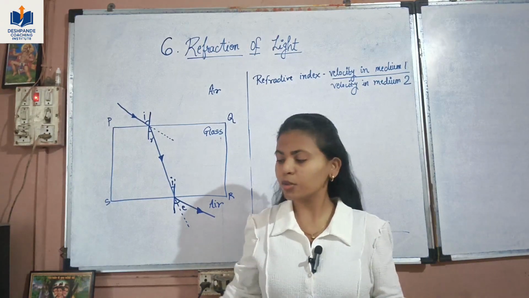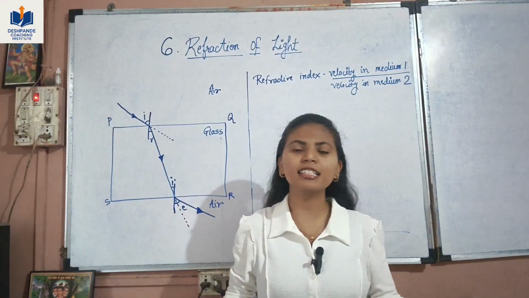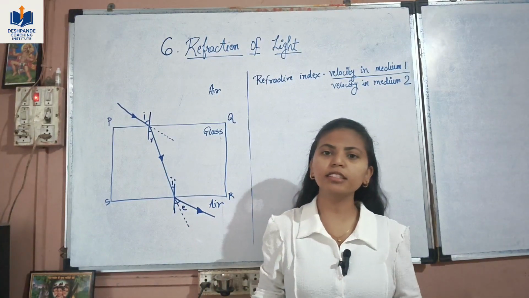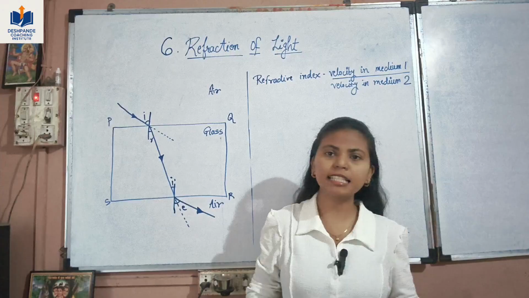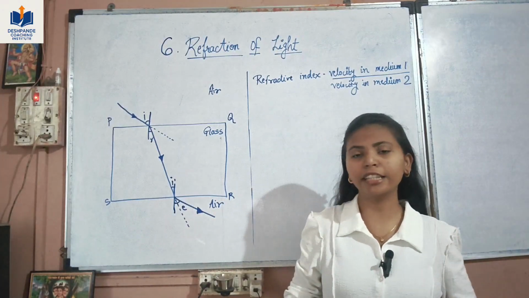Hello students, so we are going to continue our science series. Today we are going to cover the 6th chapter of the 10th science textbook, which is refraction of light.